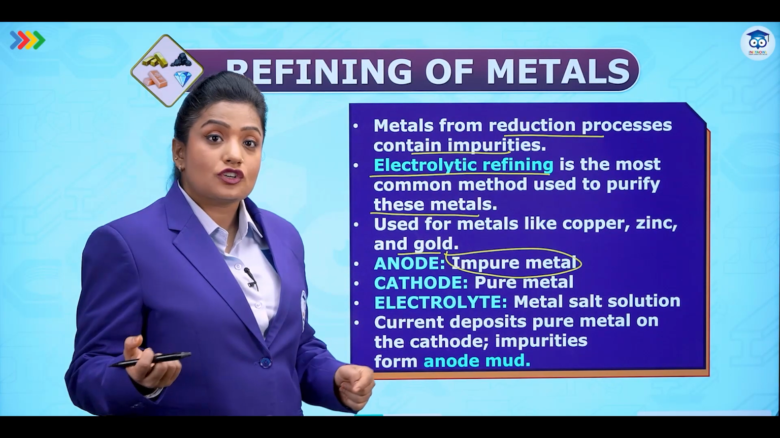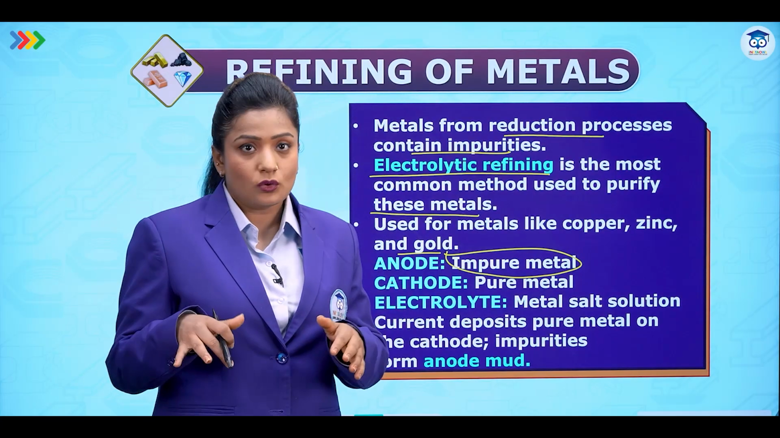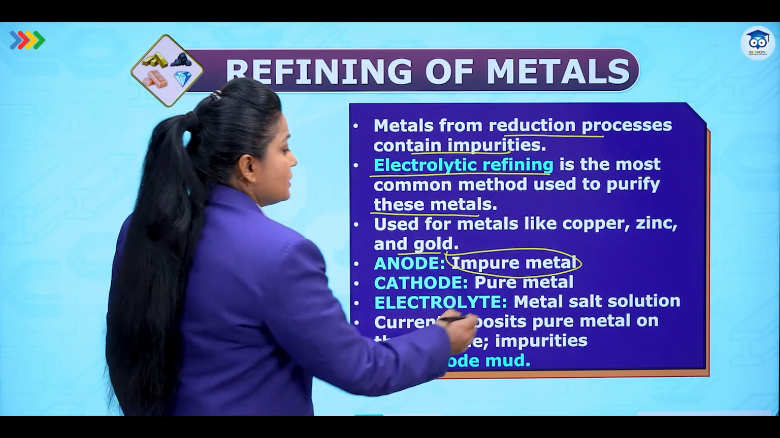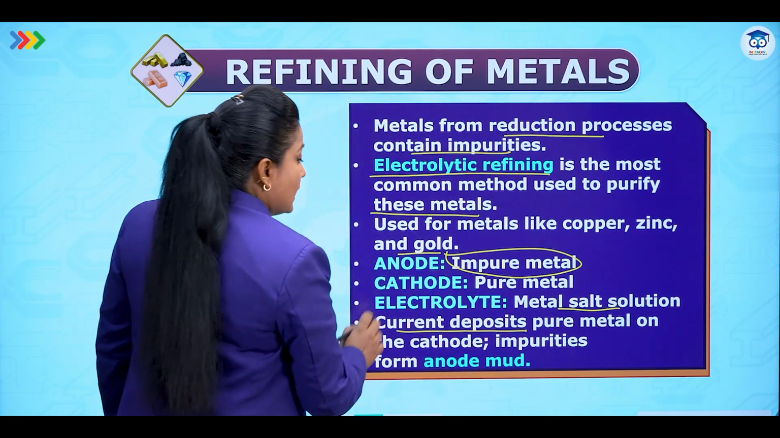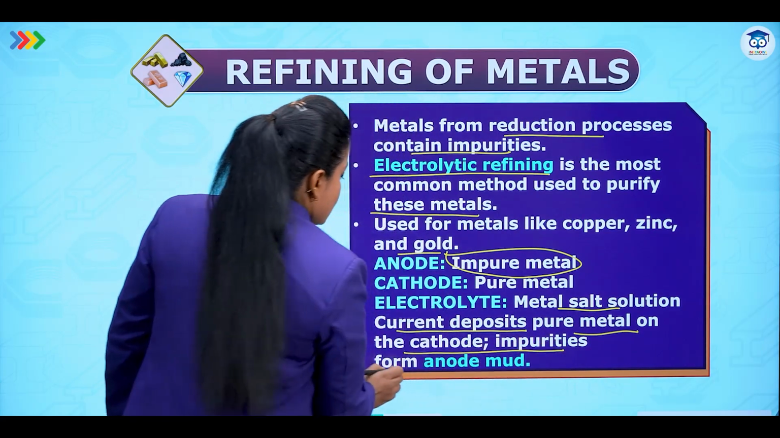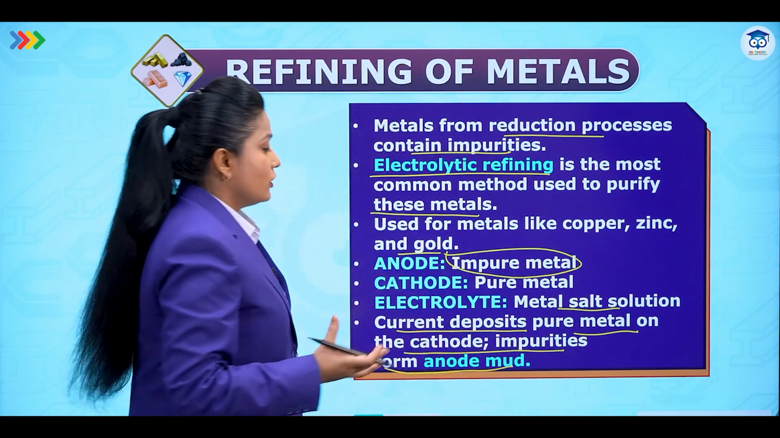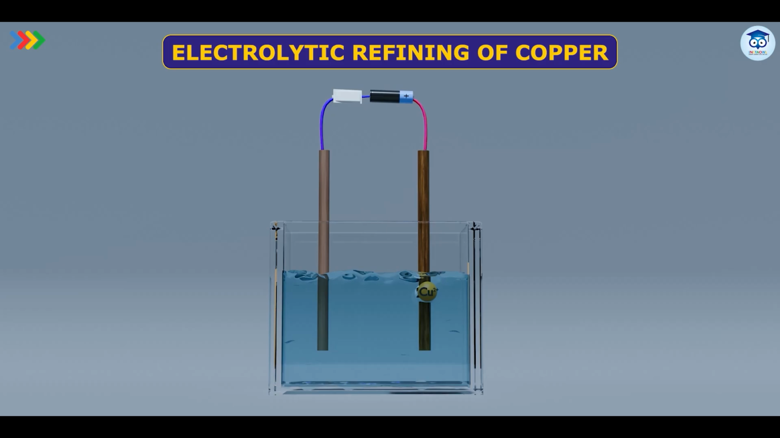And what will be the electrolyte? Electrolyte will be the salt solution of that metal only. So the metal salt solution is used as electrolyte and the current deposits pure metal on the cathode and some impurities are formed below the anode, called anode mud. Now let's try to understand the electrolytic refining of copper through this animation.